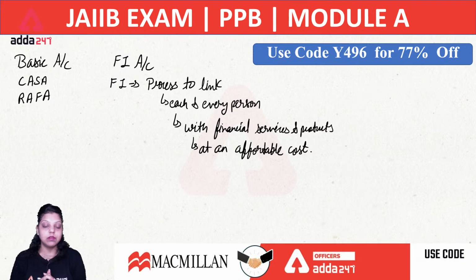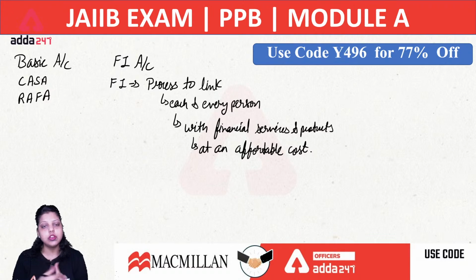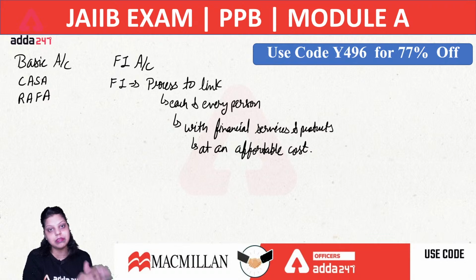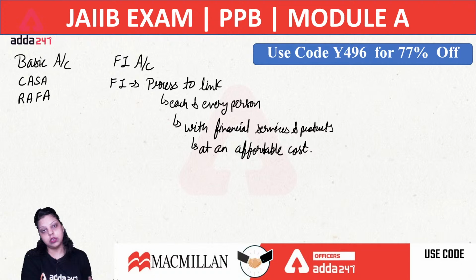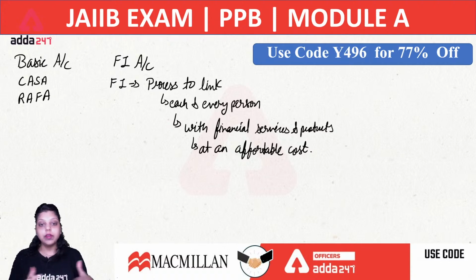When the State Bank of India, or any other bank, says that you can maintain a bank account and avail the financial product and service with us at an affordable cost, that is the cost which you can afford. It means if I want to maintain an account with a minimum deposit of 100 rupees, I am able to do so. That will be known as financial inclusion. So financial inclusion means linking each and every person with the financial services and products of the banking sector, of the financial sector, at an affordable cost.